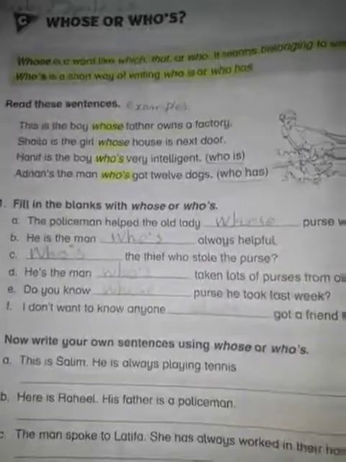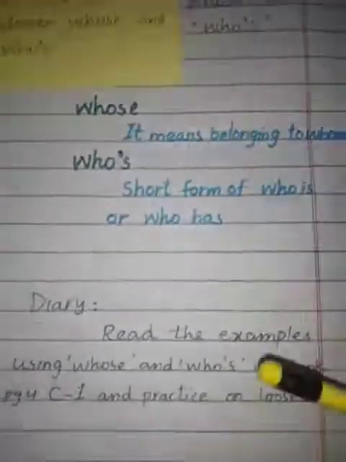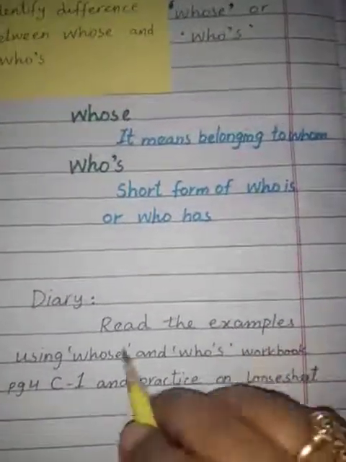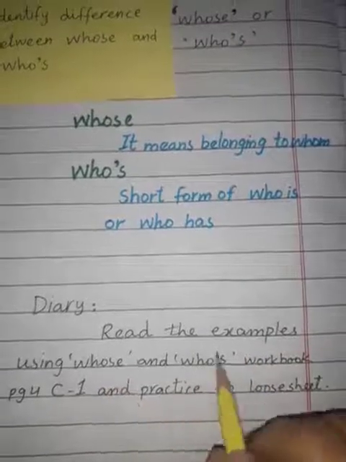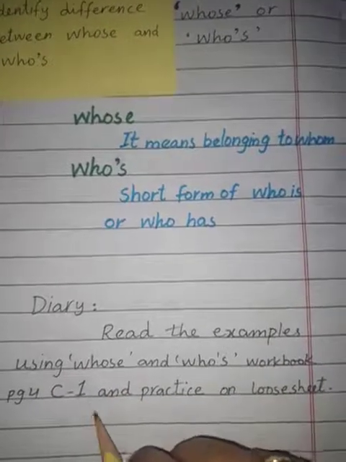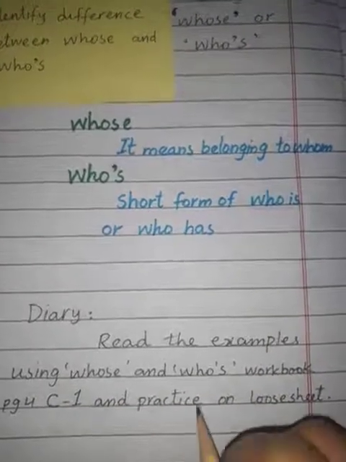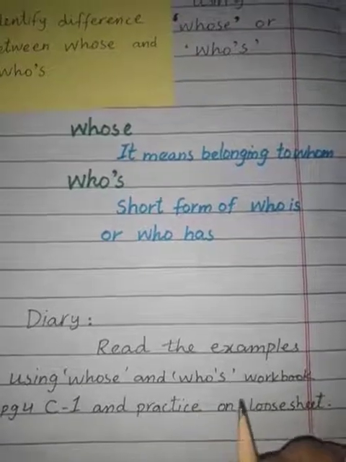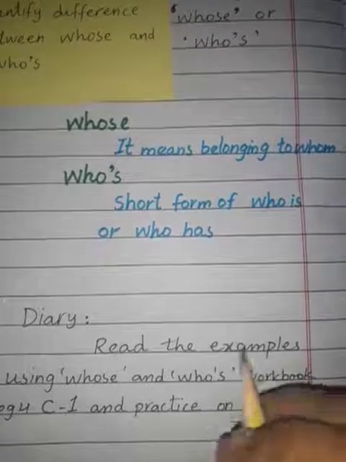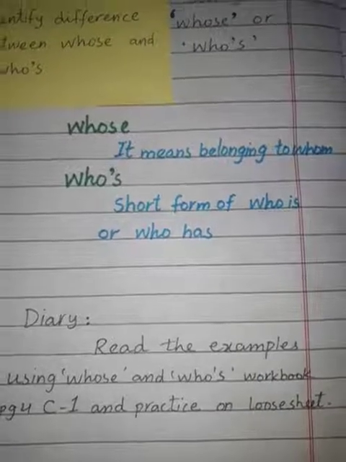So now let's take a look at the diary. Today's diary is: read the examples using whose and who's, workbook page number 4, C1, and practice on a loose sheet. You have to practice these examples using whose and who's on a loose sheet.